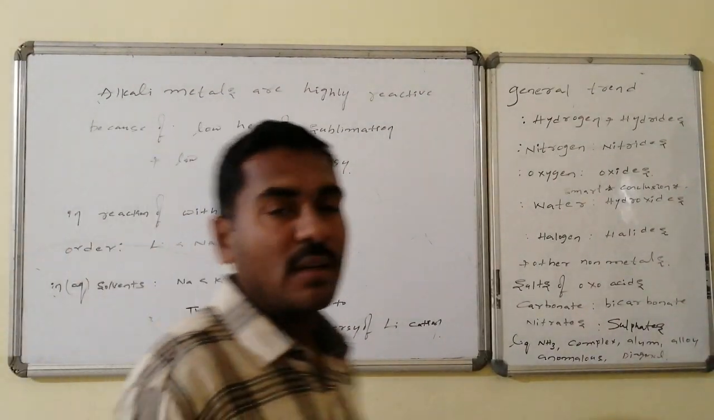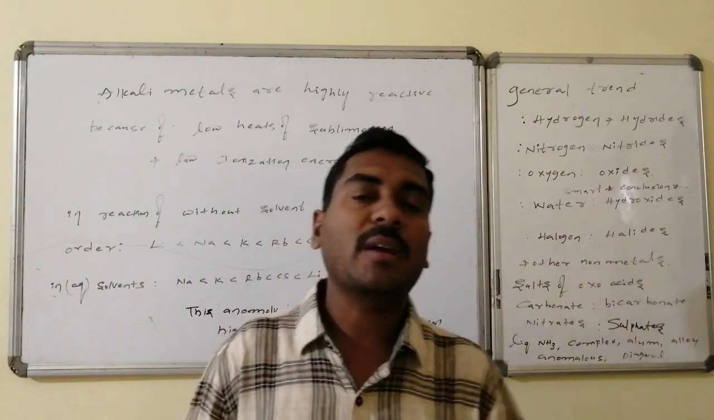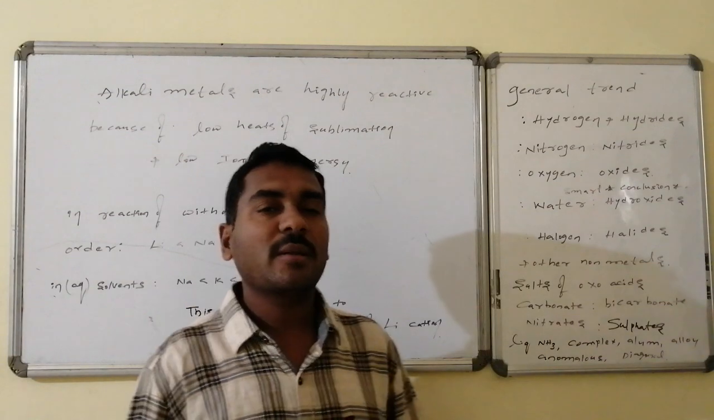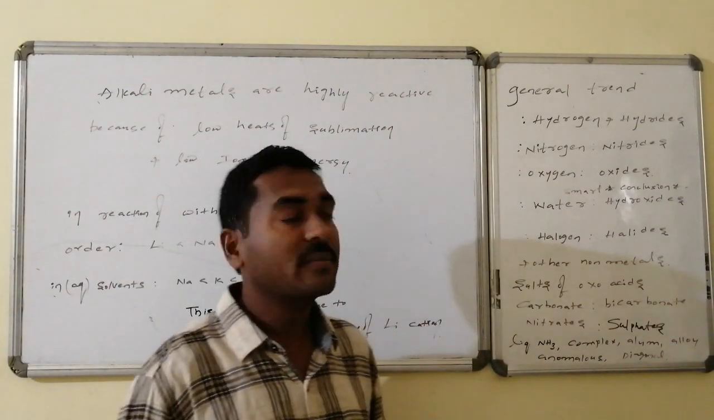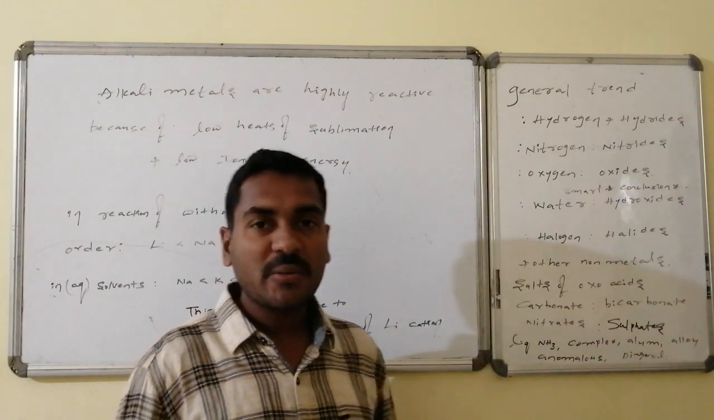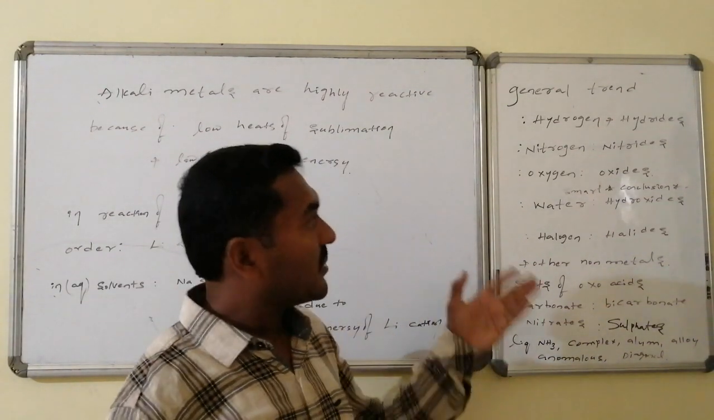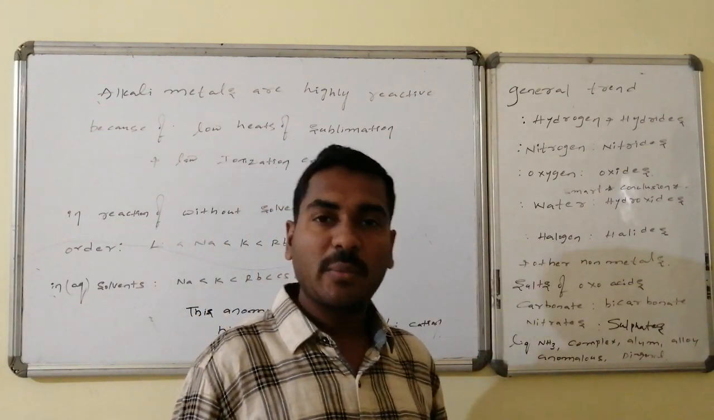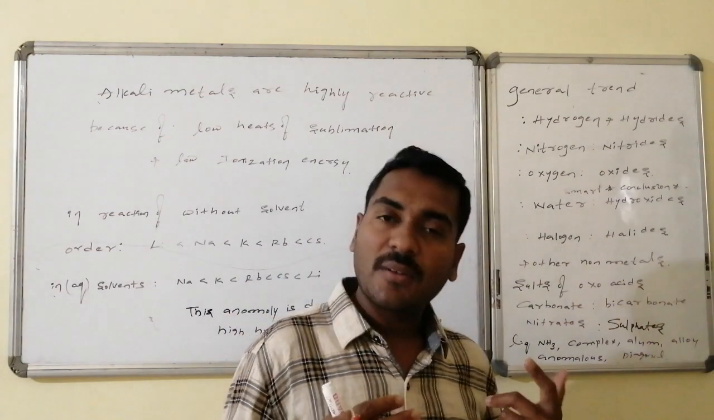Welcome friends. Let us go for the next part of discussion of the alkali metals, that is their chemical properties. In these chemical properties we will discuss the general trend of reactivity order, followed by reaction with hydrogen and formation of hydride and its properties, reaction with nitrogen, formation of nitrides followed by properties, reaction with oxygen, formation of oxides